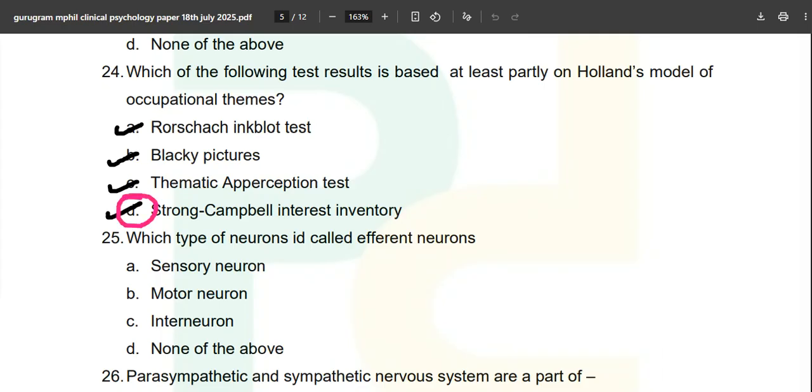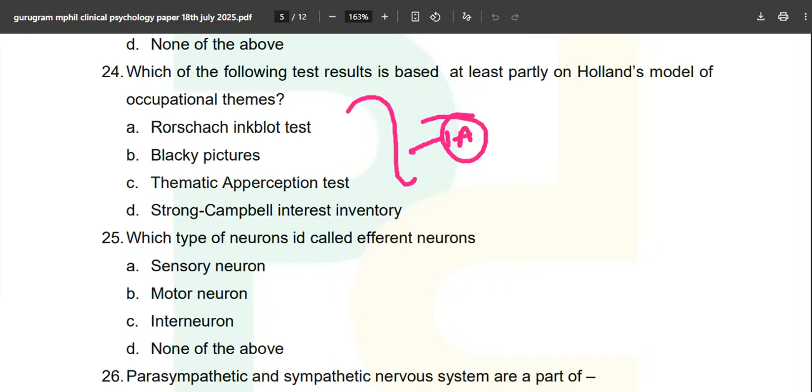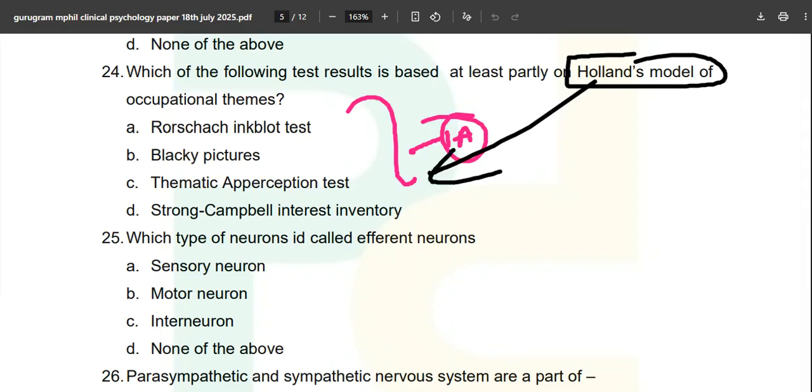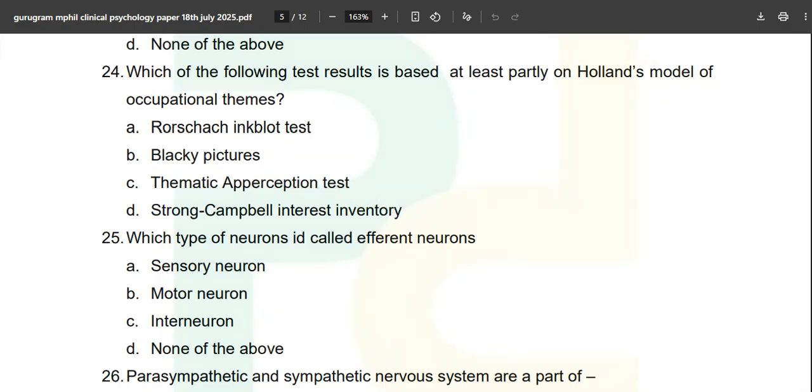Option D is the correct answer, and the question is directly from the ebook. You will never read about Holland anywhere else, but you will read about it in this book, along with SVIB, Strong Campbell.